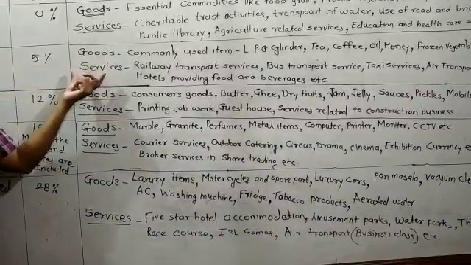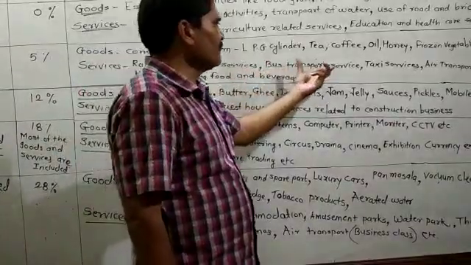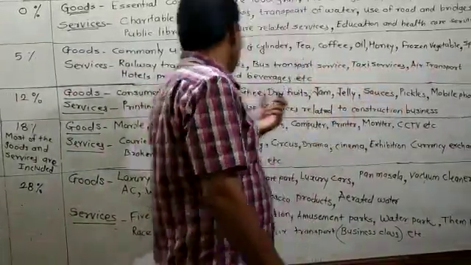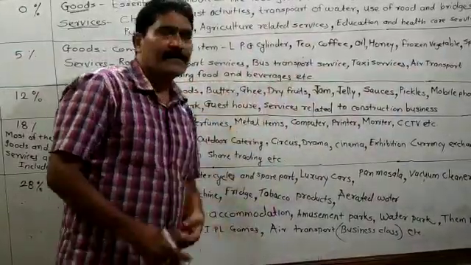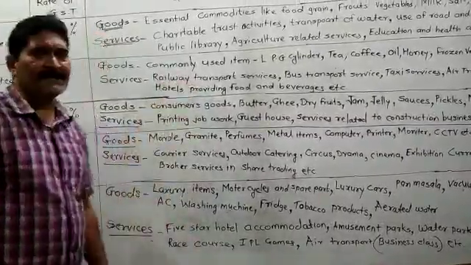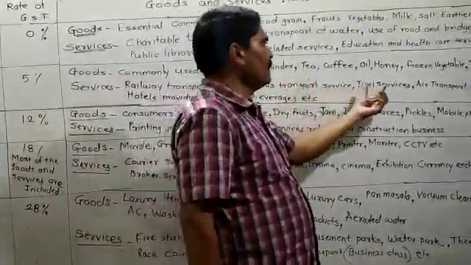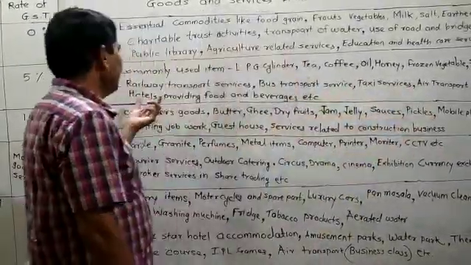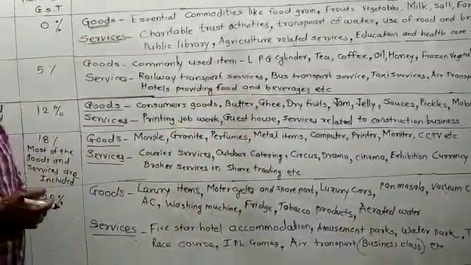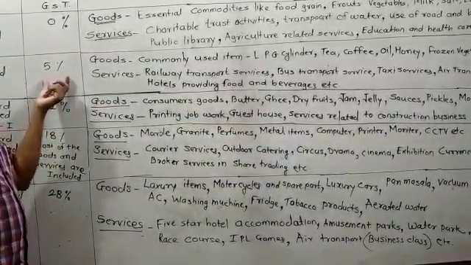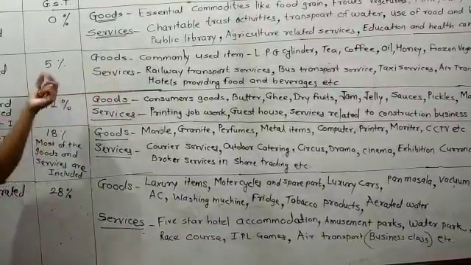Then which are the services which charge 5% GST? Railway transport services, bus transport services, taxi services, air transport, hotels providing food and beverages, etc. These are the services which charge 5% GST. Everybody understand the rate of GST for the goods and services which charge 5% GST.